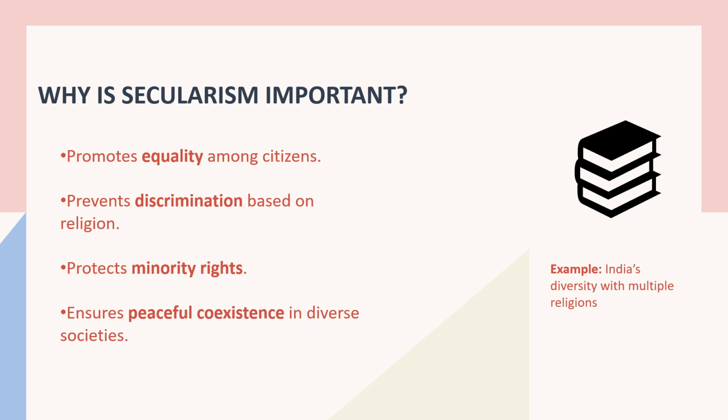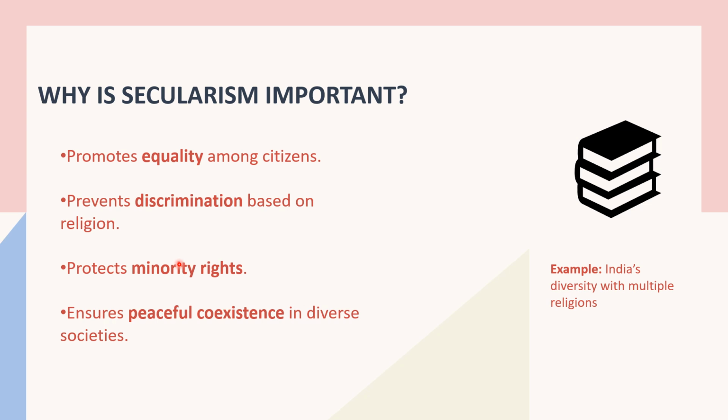Third, it protects minority rights. For example, class, there are two groups. One is the majority and the second is the minority. And the minority people want to profess a particular religion. Let's say B. Now, because we follow secularism, group A, which is the majority, cannot dominate the minority group, and this minority group has the right to follow their particular religion.